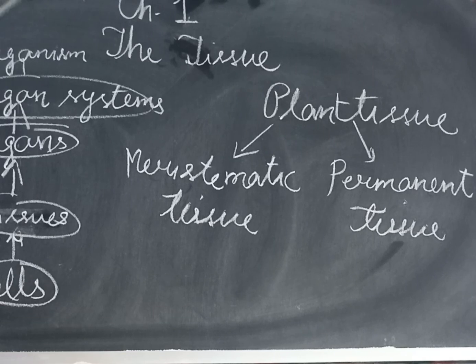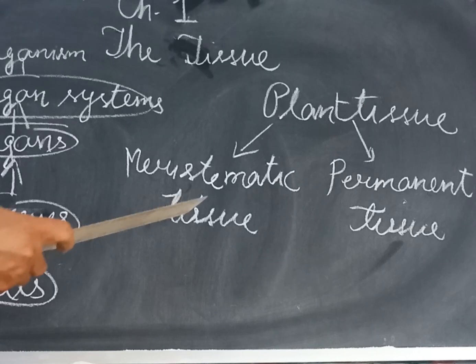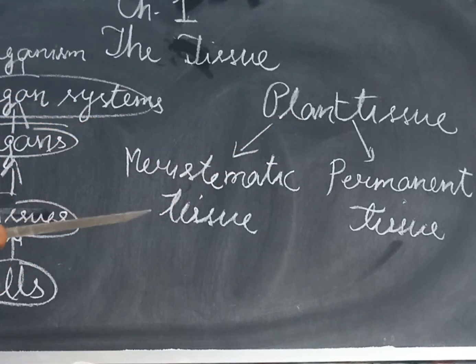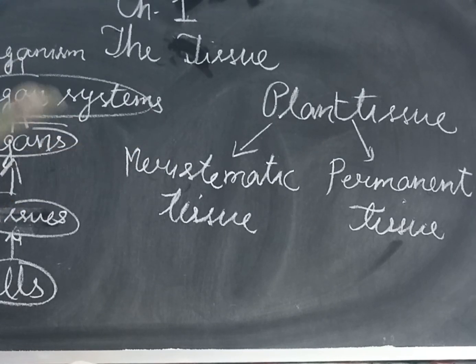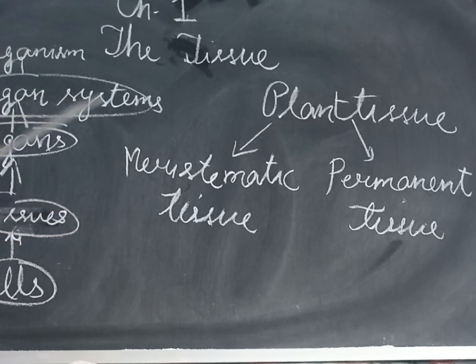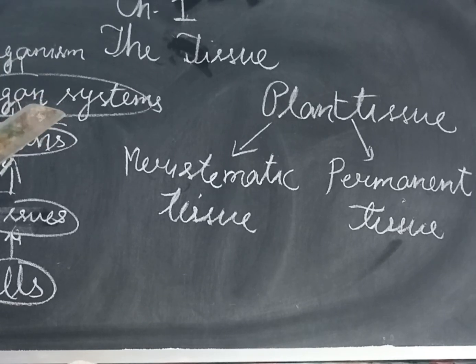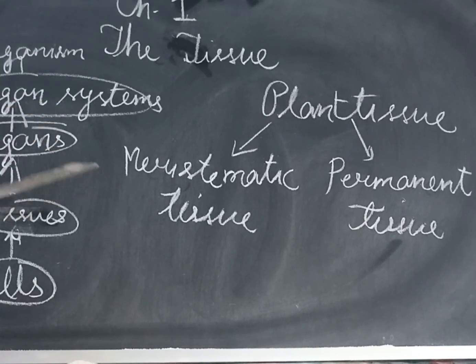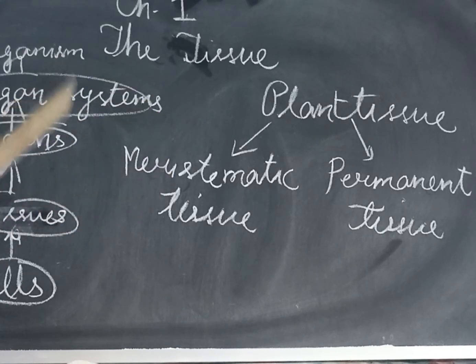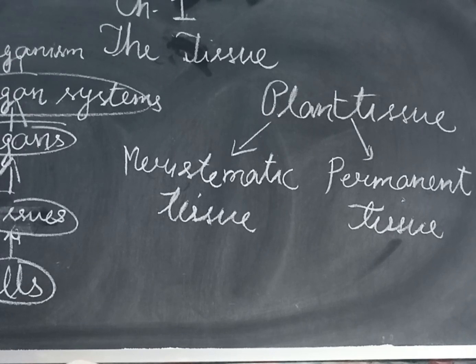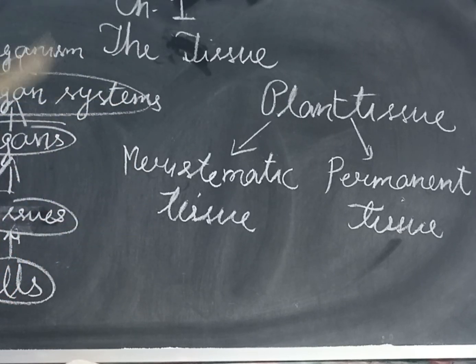Plants mainly contain two types of tissue. One is meristematic, the second is permanent. Meristematic, as the name suggests, multiplies in number. These meristematic tissues contain a group of cells which are dividing continuously and producing more cells. That is why the cells of meristematic tissue are small, thin walled, and have the capacity to divide. They are mainly responsible for the growth of a plant.